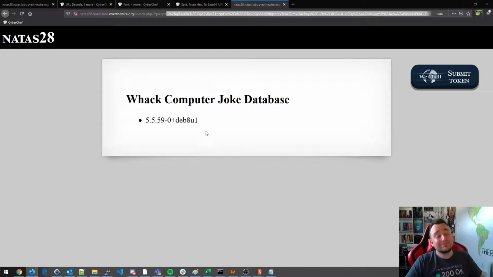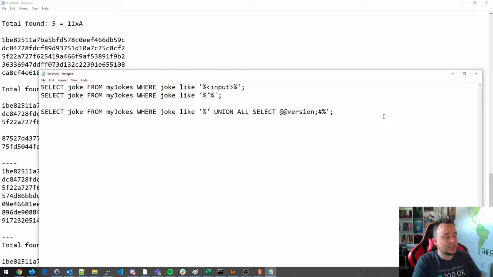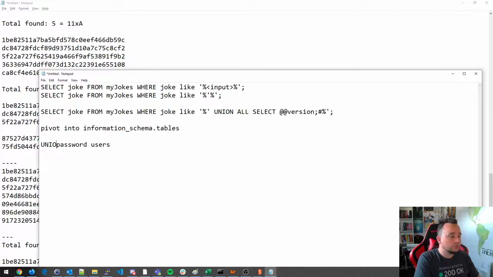Next thing we want to do: password to the next level. Where is the next level? Normally you would pivot into information schema, tables, columns, and so on. But this is already a long video, and I'm pretty sure that these levels store the password in users, and the column is just called password. Unless there's a challenge to actually enumerate the database, this is how they do it. So what we'll do is a tick, union all select password from users, semicolon hash. This is going to be our input.